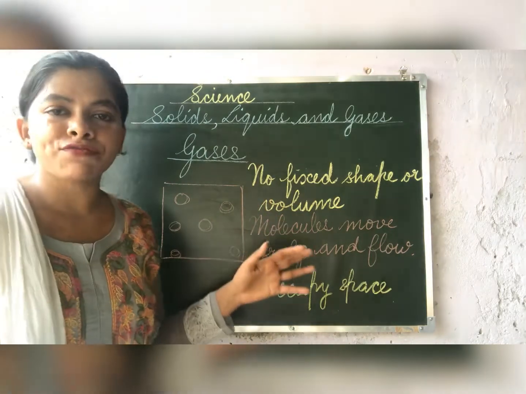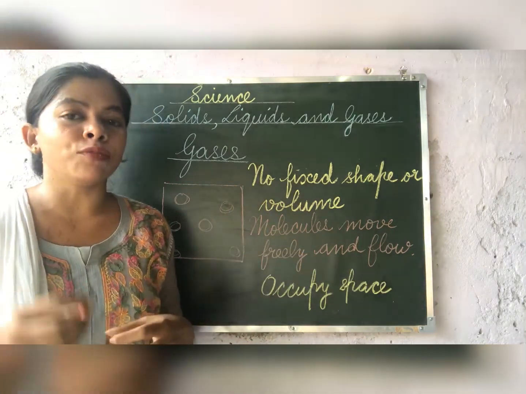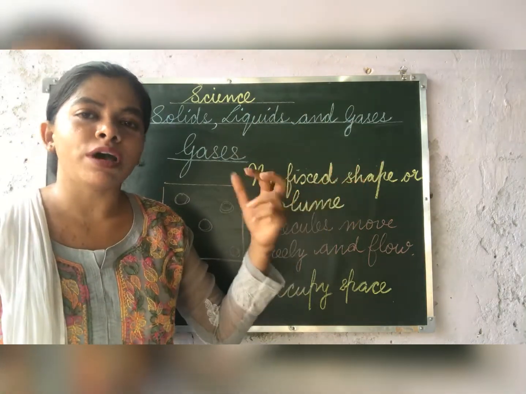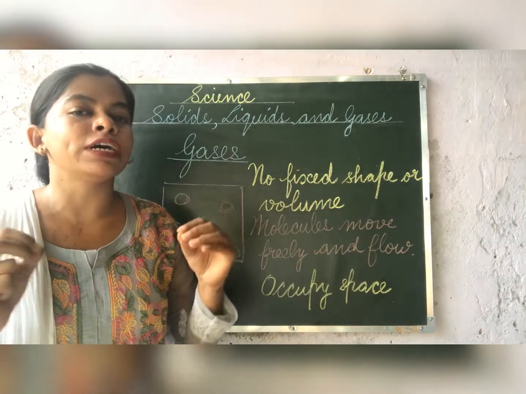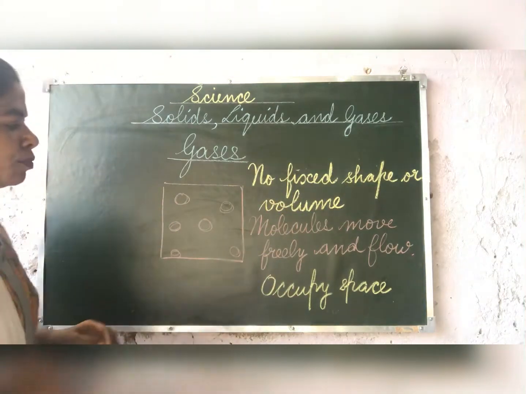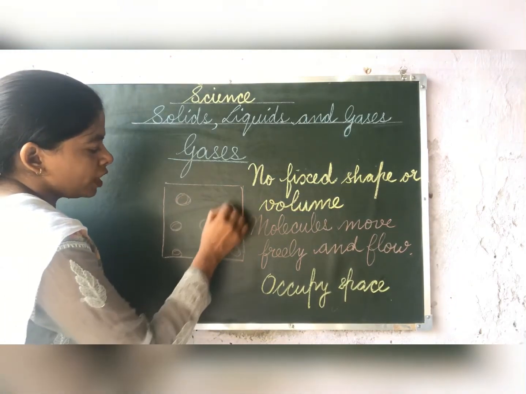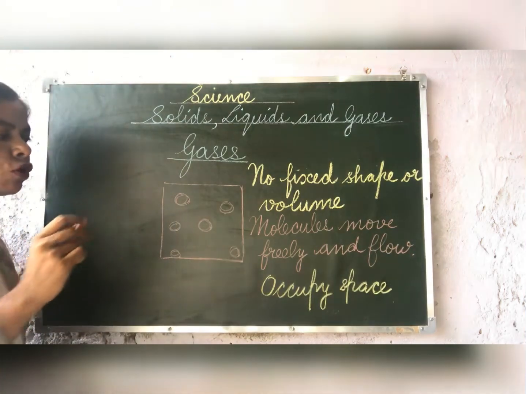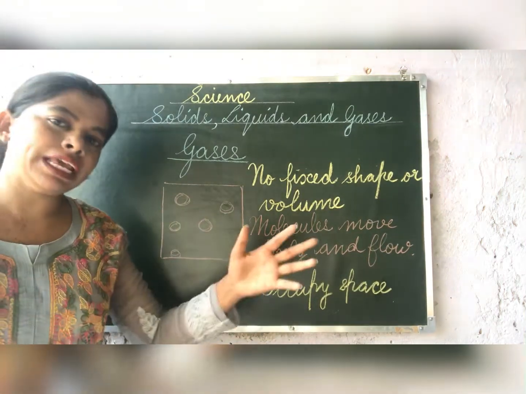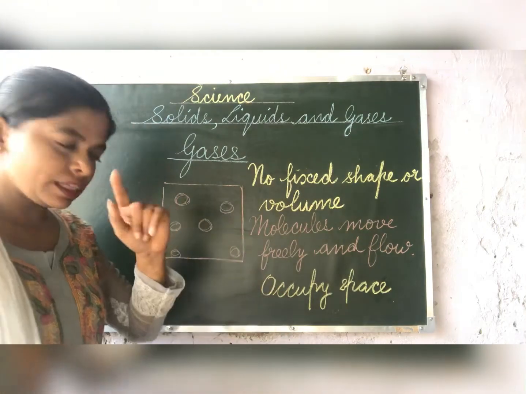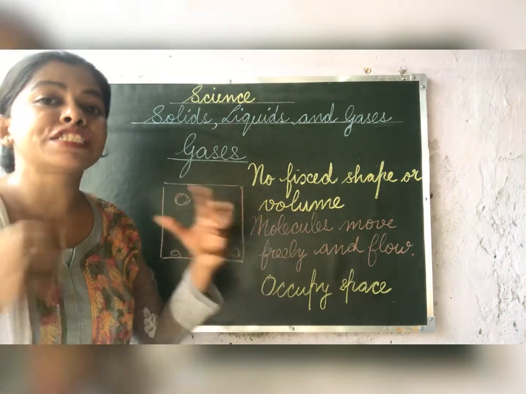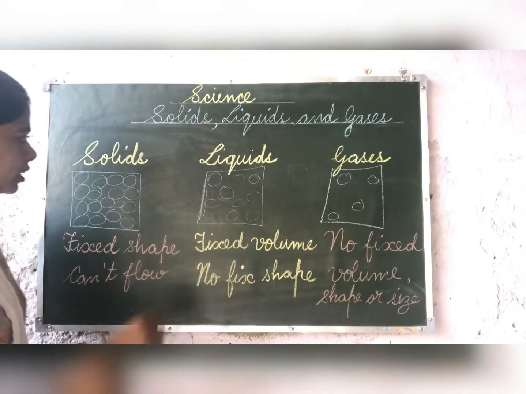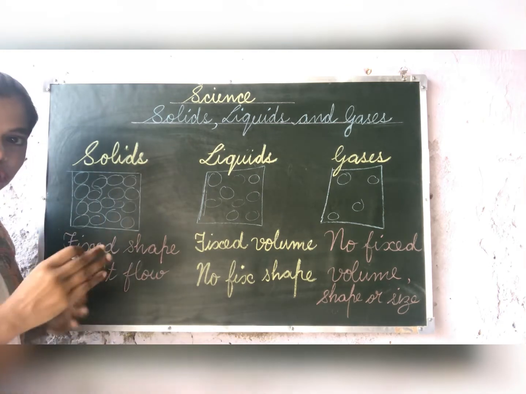Gas does not have fixed shape and volume, and the molecules of gas just flow around. They can spread anywhere. They flow around easily. The molecules of the gases are free. They are not packed like solids and liquids. There is a lot of space between the molecules of gases. That's why they move freely here and there. Now children, this is very important, they occupy space.